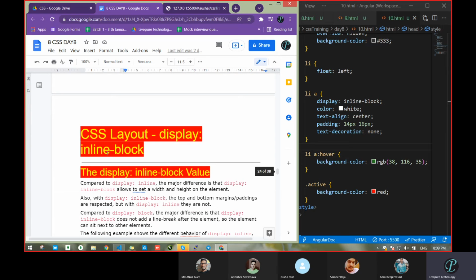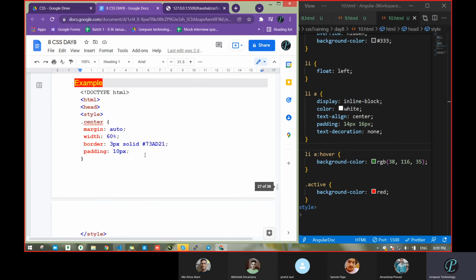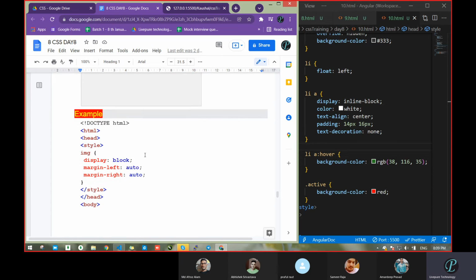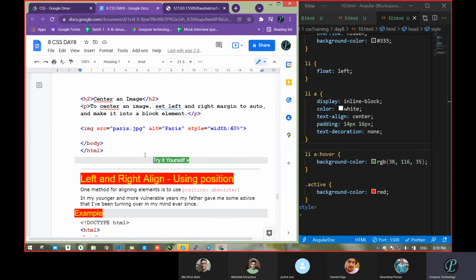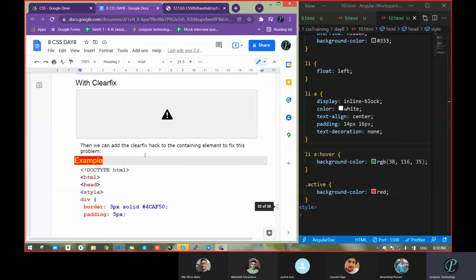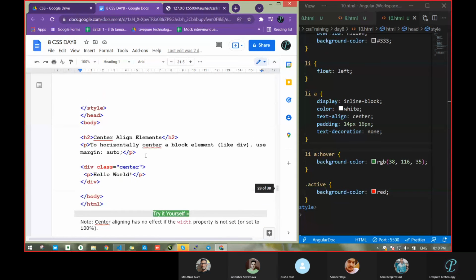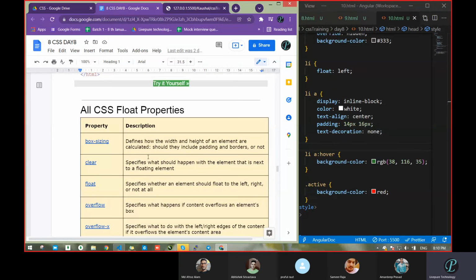We have seen that. Does anyone have any issue? Tell me regarding this. Any issue, or do all have issues? Left alignment, okay. Right alignment. No issues. Okay. These are just simple examples.